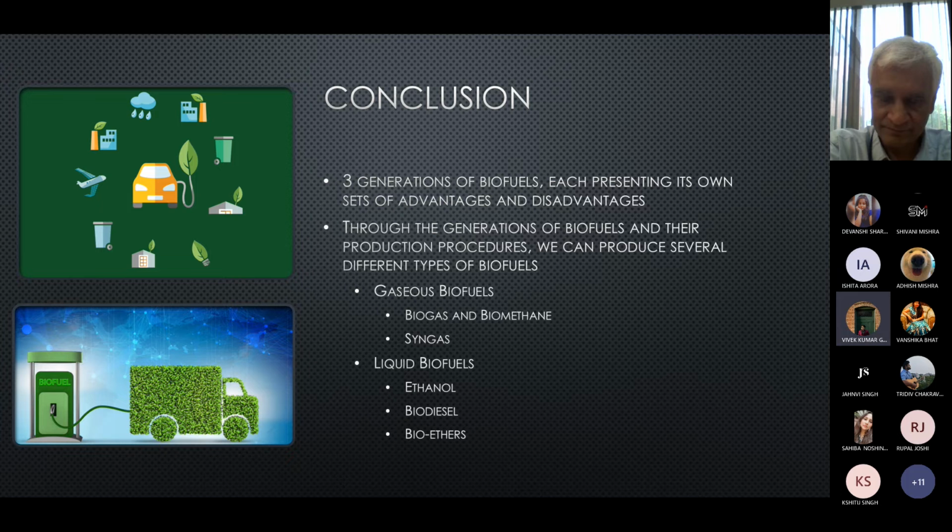So for example, we can look at gaseous biofuels, and within gaseous biofuels we have biogas and biomethane as well as syngas. Biogas is the methane produced by the process of anaerobic digestion of organic material by anaerobes, and it can be produced either from biodegradable waste materials or by the use of energy crops which are fed into anaerobic digesters to supplement gas yields. And then we look at syngas, which is a mixture of carbon monoxide, hydrogen, and other hydrocarbons, and it's produced by partial combustion of biomass. And then we also have liquid biofuels such as ethanol, biodiesel, and bioethers.